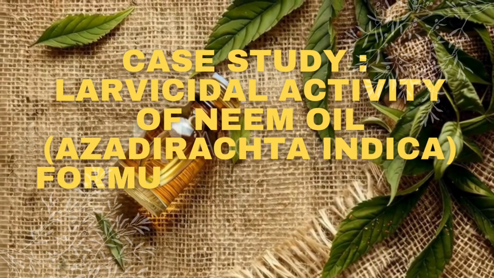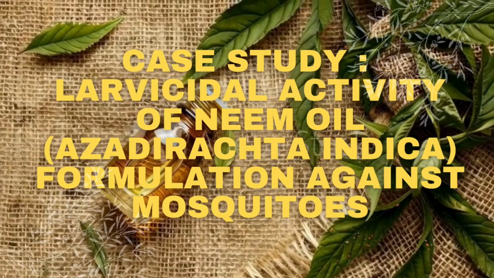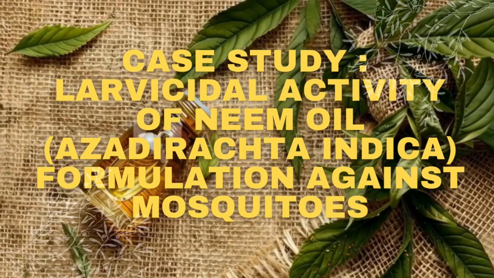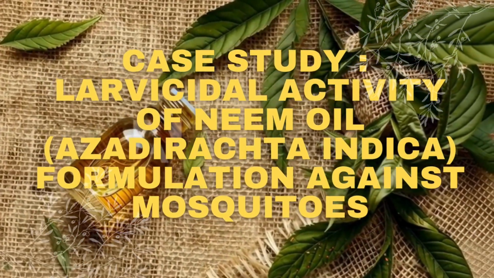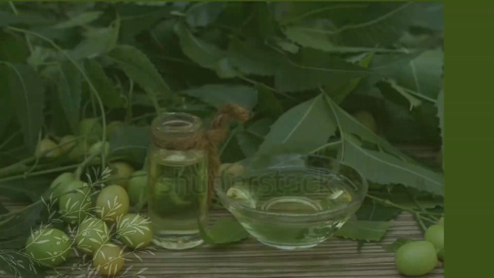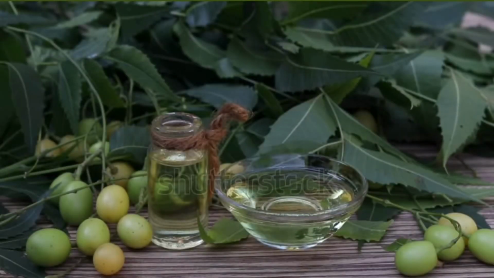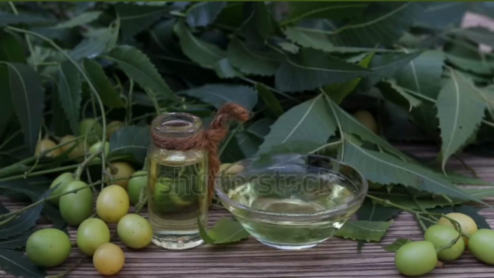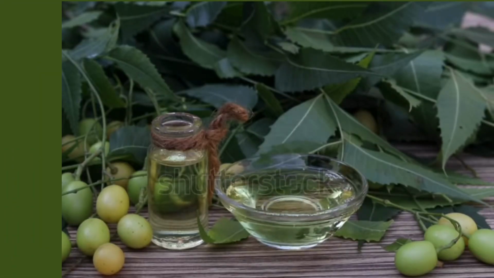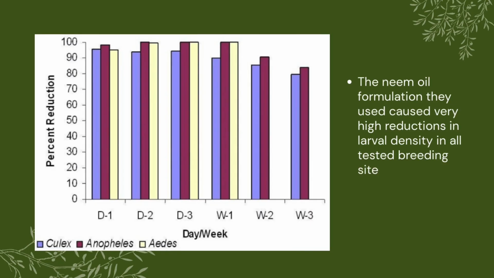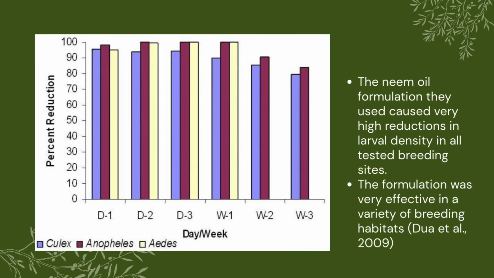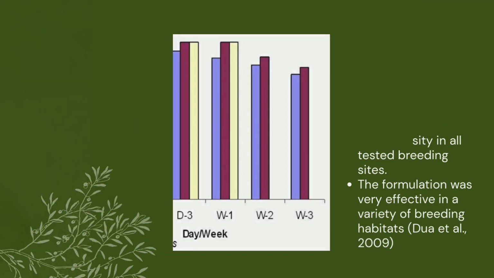Now let's look at the case study, which is the larvicidal activity of a neem oil, Azadirachta indica, formulation against mosquitoes. Studies stated that the neem oil formulation they used caused a very high reduction in larval density in all tested breeding sites. According to the result, in the entire breeding sites, larval density reduction reached 100% by day 7 of the treatment.